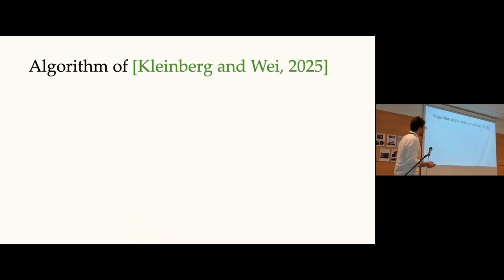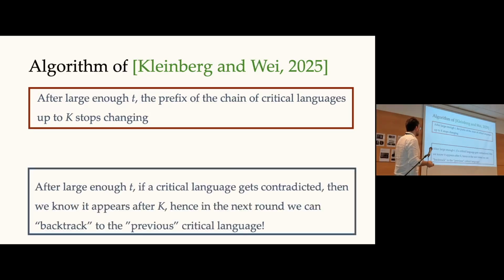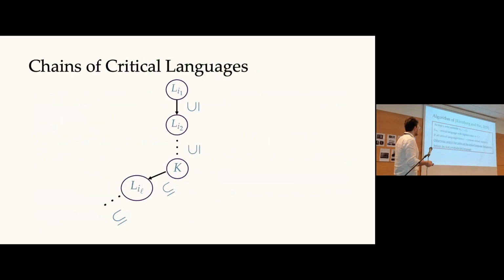So the main observation of Kleinberg and Wei is that whenever a language is contradicted, we basically get some type of free lunch. Whenever a language is contradicted, we can backtrack to the previous one that was not contradicted before. Pictorially, it looks like this. We have the same chain of critical languages as before, which is descending, essentially.